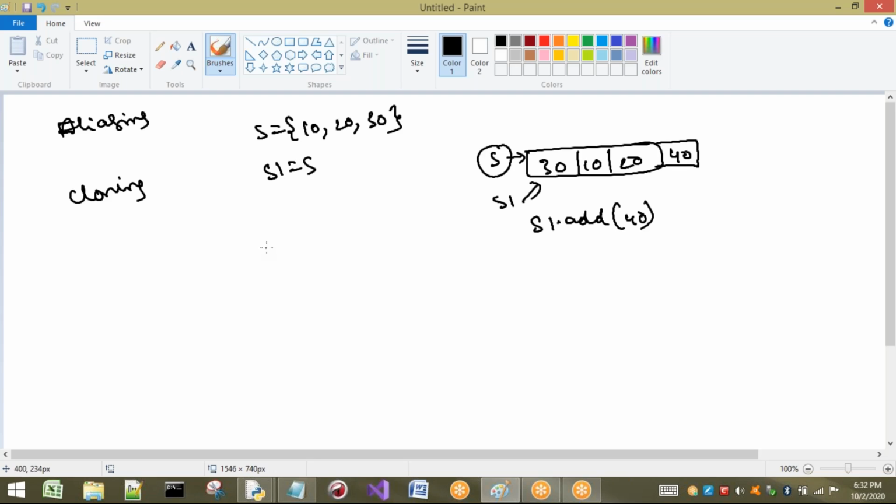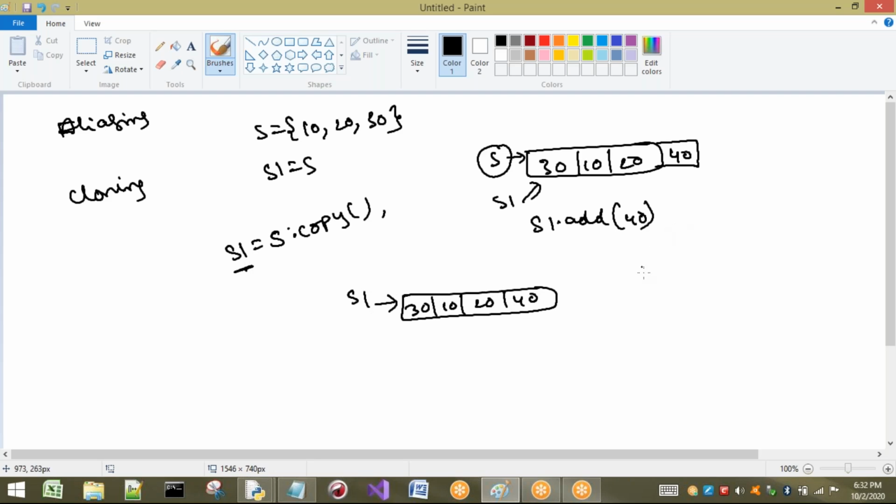So let us go to which method? Copy. So here I am going to take the S I have taken here. Just I will take S dot copy. I want S copy. Whose copy? S copy. To whom? S1. Now what happens? S copy will be created here, some 30, 10, 20, 40 it will create. Copy is created here and it will be pointed by whom? S1.